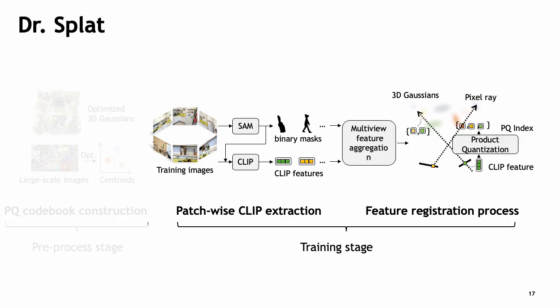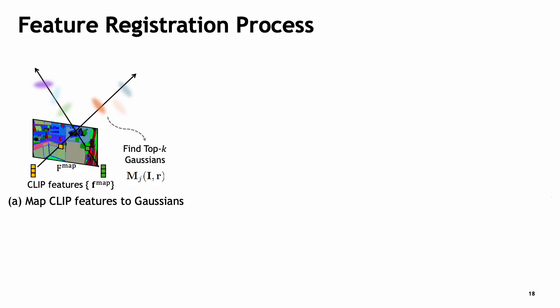Our feature registration directly associates multi-view CLIP features with individual 3D Gaussians. Following LangSplat, we first perform SAM segmentation on the images and extract CLIP features from the mask regions of each object. Then, for each pixel array, we find the corresponding CLIP features and the top K Gaussians with the highest contribution. We construct binary masks to indicate the top K Gaussians.